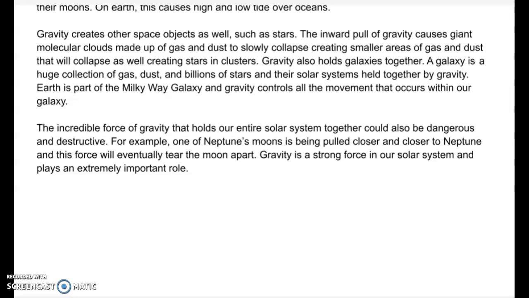For example, one of Neptune's moons is being pulled closer and closer to Neptune, and this force will eventually tear the moon apart. Gravity is a strong force in our solar system and plays an extremely important role.